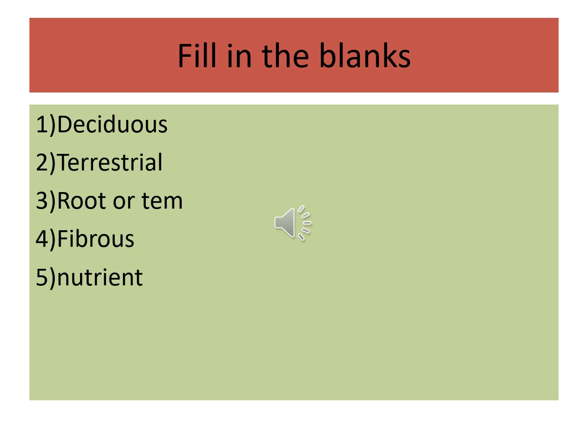Now fill in the blanks. First one, trees which shed their leaves in winter are called dash trees. Deciduous trees. D-E-C-I-D-U-O-U-S, deciduous.